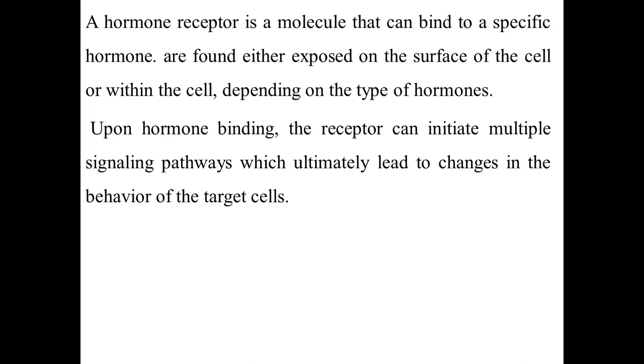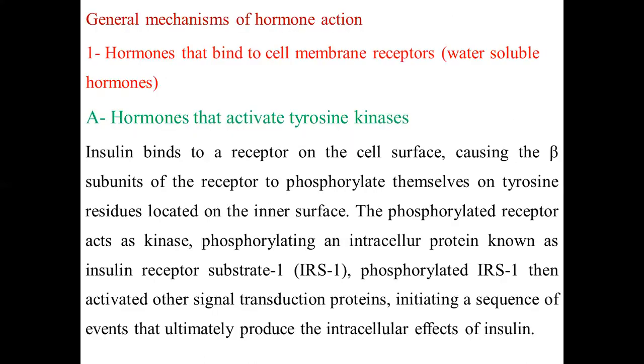It can initiate multiple signaling pathways, like second messengers, like GTPases, which start to initiate their signals. This is called a signaling pathway, initiated after binding of the receptors with the hormone, which ultimately leads to a change in the behavior of the target cell, of course, for doing its physiological action.